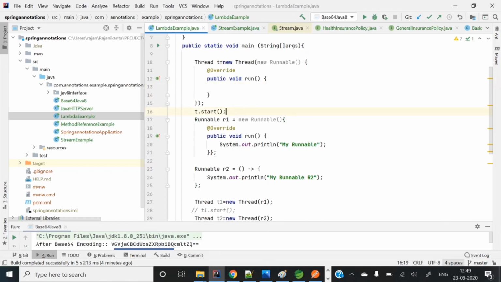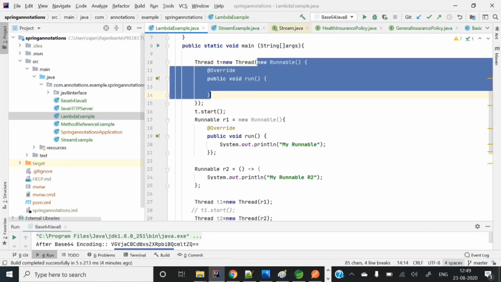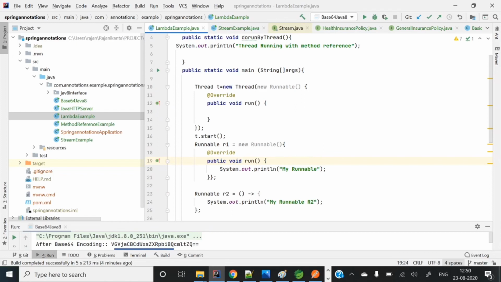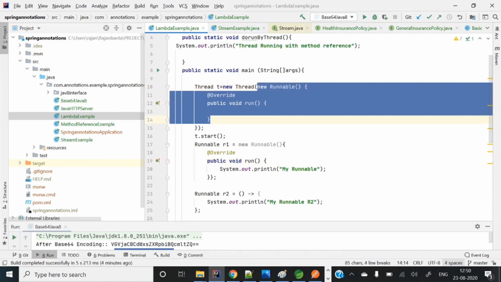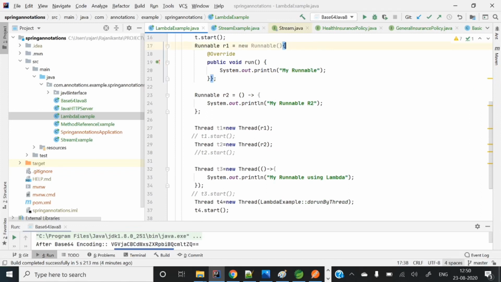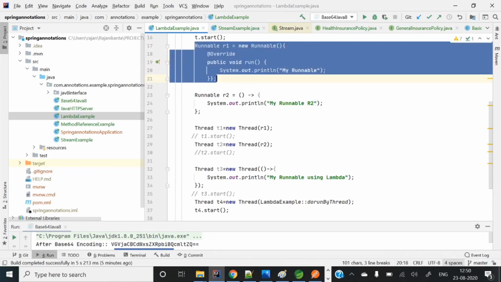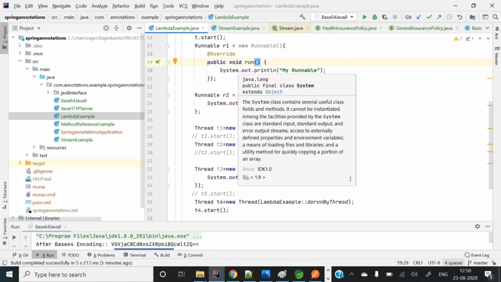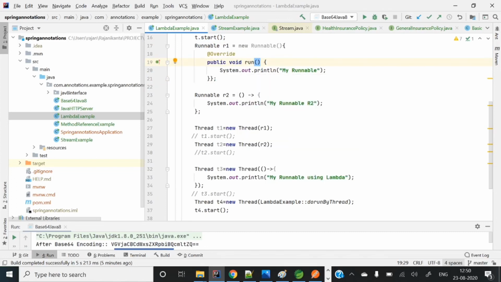This new Runnable, how can you extract it? I mean, how can you write this code: Runnable r equal to new Runnable. I'm removing this one and storing it in some variable, right? So Runnable r1 equal to new Runnable, and here I am overriding that run method, right? Now we can see how we can convert this anonymous inner class into lambda, right?